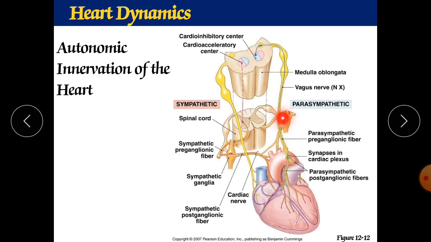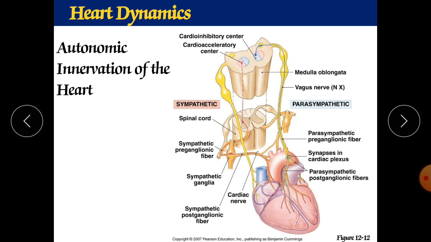So the signal can go from here to here, and immediately they will take the action and give orders through the motor neuron, and they can be joined by the parasympathetic as well as the sympathetic. This is the sympathetic and this is the parasympathetic. So both types of neurons are attached, and they regulate according to the inputs they get from the baroreceptors and chemoreceptors. Okay, so try to understand.